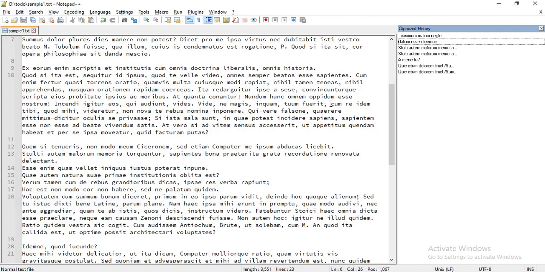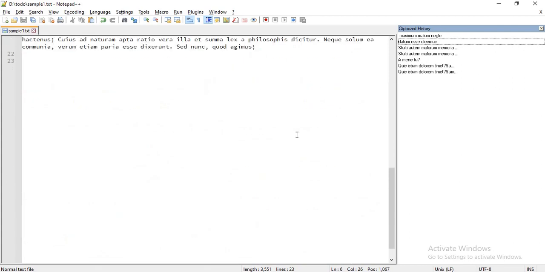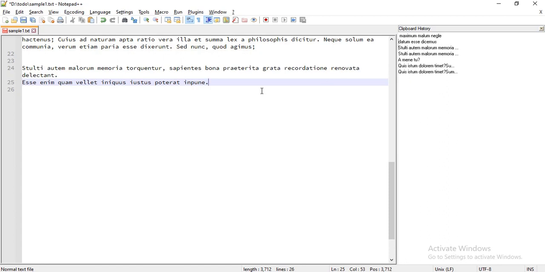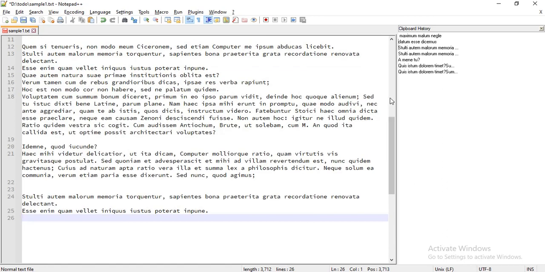If you see, the clipboard history maintains all the copied text. In the deleted file, I had copied this one. So even if that file is deleted, you can get that text because it maintains all the copy history here. So it's very useful.